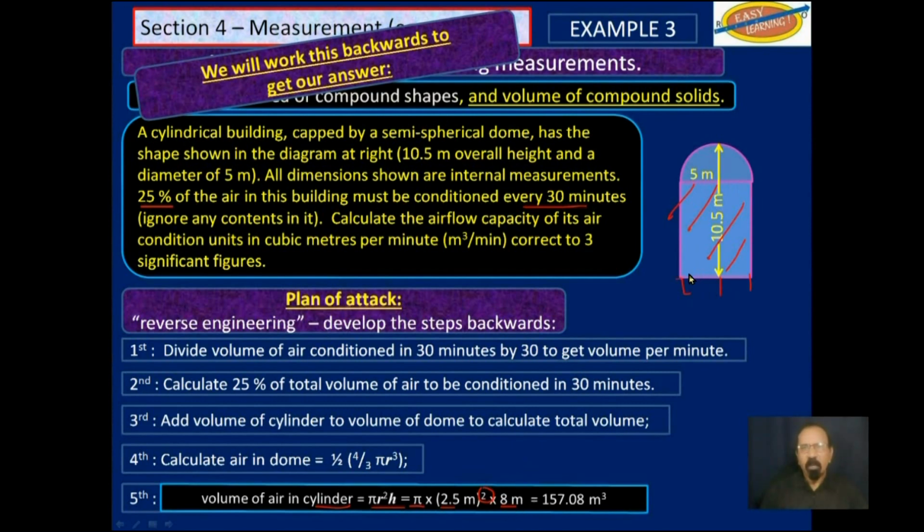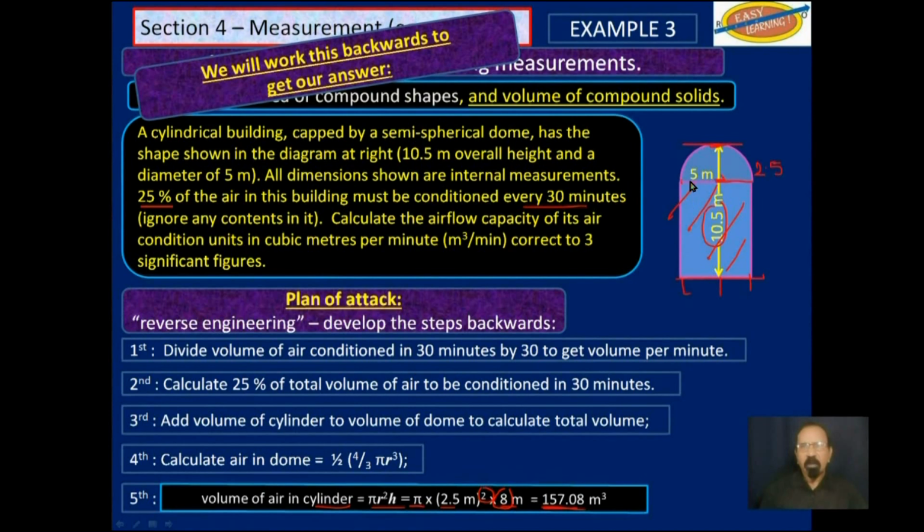Well, if from here to up there is 10.5, and the radius of this thing is 2.5, and obviously from here to there is 2.5, we subtract that 2.5 from 10.5, and we get this 8. So this is the volume of air in the cylindrical part.